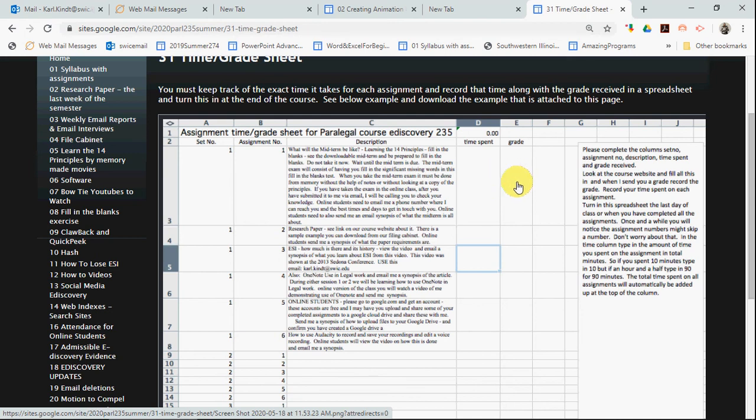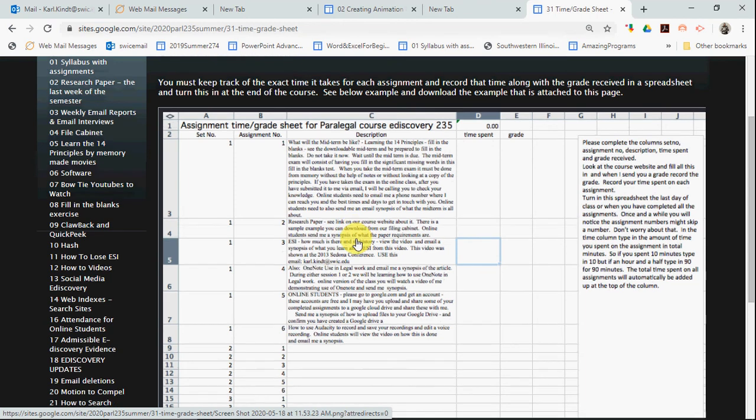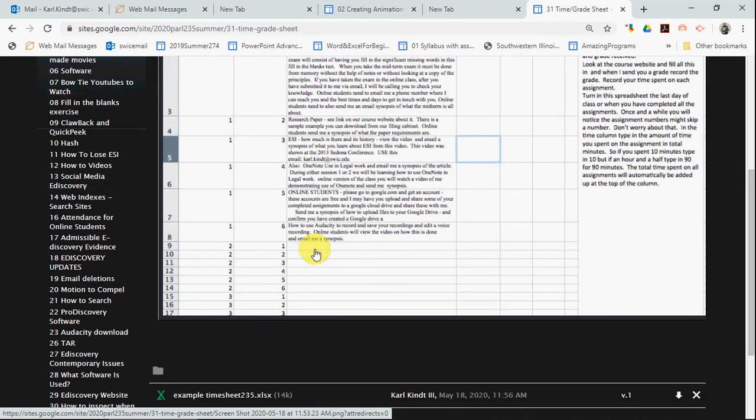I'll send you an email for each of your assignments. Put your grade in here. If I give you 90, put a 90 in there. If I give you 100, 100. 75, put a 75 in there. And then over here, we have the column to complete, set number and assignment. So you need to put, like for assignment set 2, put a description in here of assignment set number 1, assignment set 2, assignment 1, type in a description, okay?